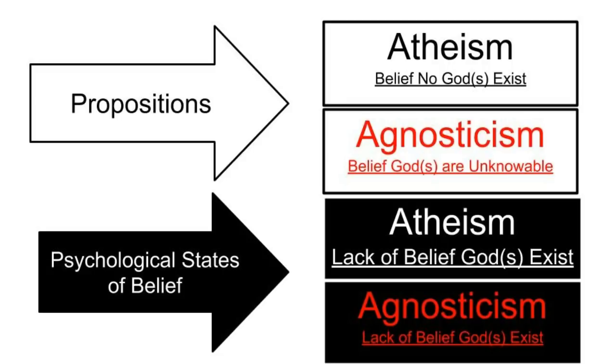So I want to leave you with this. Atheism and agnosticism can be understood as propositions and as psychological states of belief. Now you may hear somebody say that one is philosophical, one is colloquial, but I'm telling you that that person doesn't know what they're talking about, because they're understood in these particular different contexts. And understanding when someone's asking you a propositional attitude versus what your psychological state of belief is helps determine how these words should be used in that particular context.